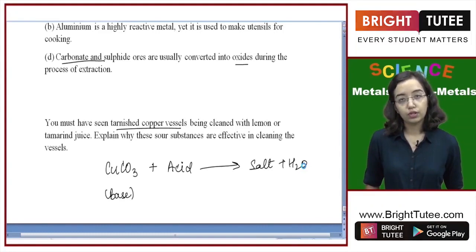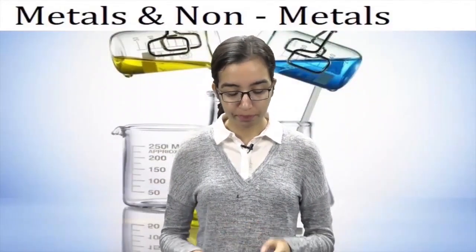So that is all for this chapter. We have studied the physical and chemical properties of the metals and non-metals. We studied how to extract metals from their ores. We studied corrosion and ways to prevent it, and then we studied different exercises based on it. Hello students, now let's do the exercise for the final portion of this chapter.